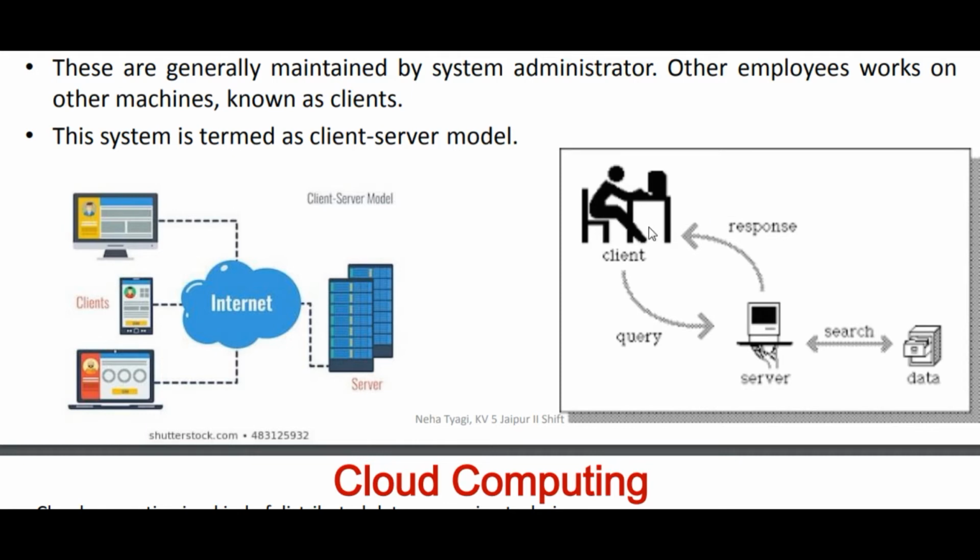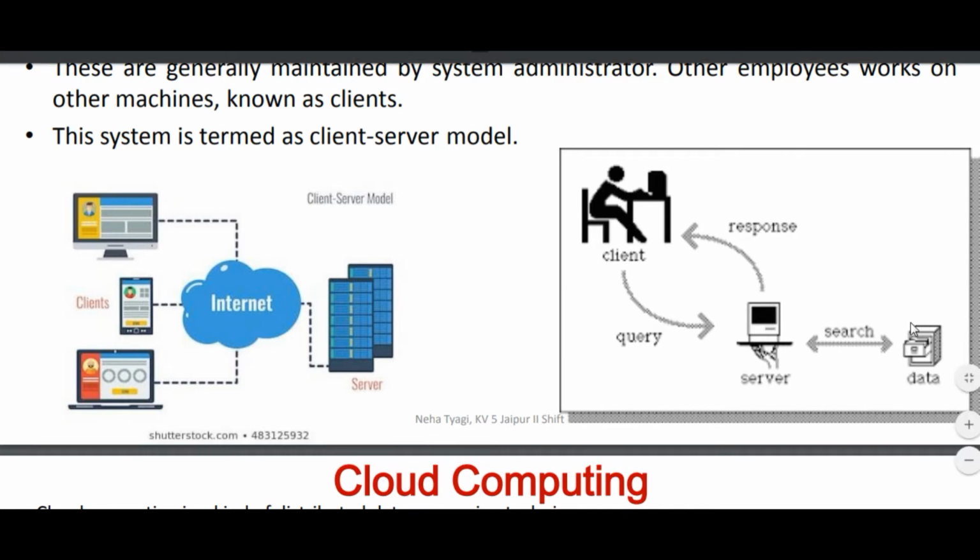In the block diagram you can see that a person, I mean a client, can access the computer through the server, and the server is a computer maintained by the system administrator. This server can also be connected with a database, which may be a database server, in a physical or logical structure. It will search the content first. Suppose the client sends a query to the server, and the server searches the content in the database. If it is found, it sends the information as a response, and the client accesses that.